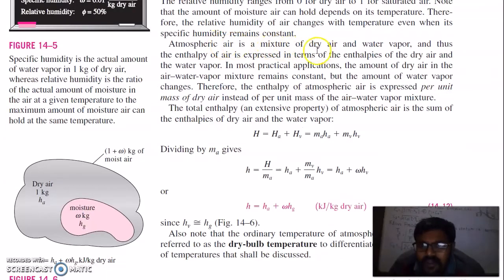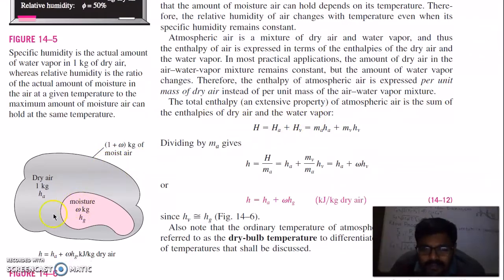Atmosphere is a mixture of dry air and water vapor, and thus the enthalpy of air is expressed in terms of enthalpies of dry air and water vapor. In most practical applications, the amount of dry air in the air-water vapor mixture remains constant, but the amount of water vapor changes. Therefore, enthalpy of atmospheric air is expressed per unit mass of dry air instead of per unit mass of air-water vapor mixture. The total enthalpy of atmosphere is the sum of the enthalpies of dry air and water vapor.